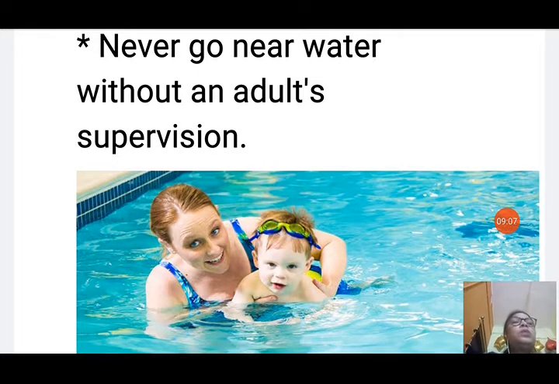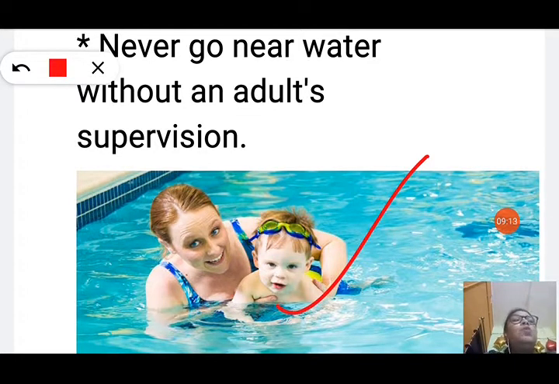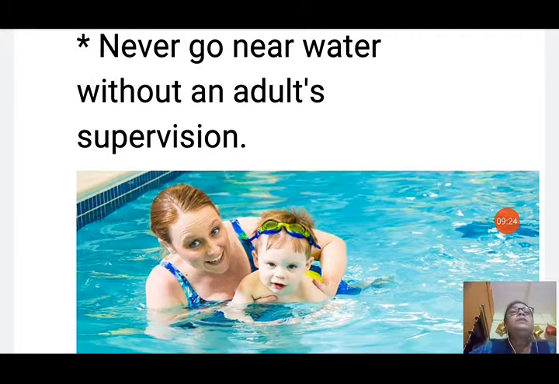So you can see in the picture also the girl is swimming with an adult. You can see maybe mother or any adult person is with the child, so that any accident cannot happen and the life of the child can be saved.